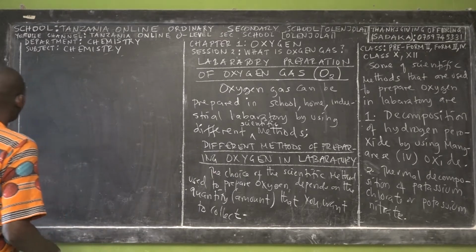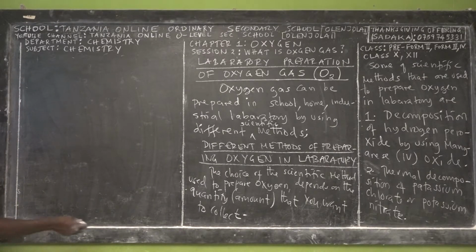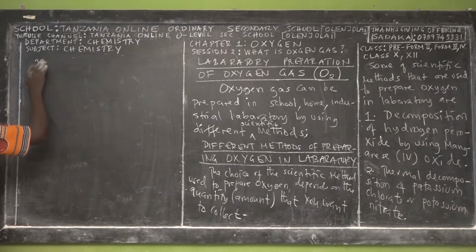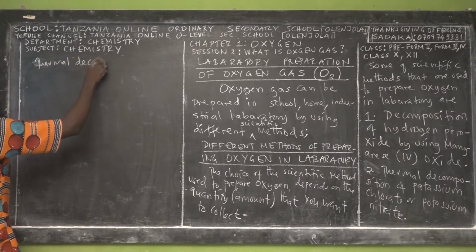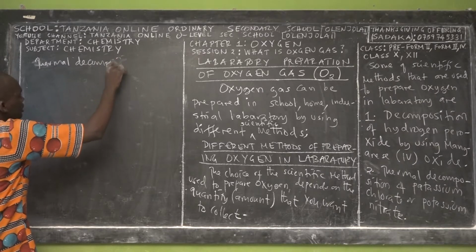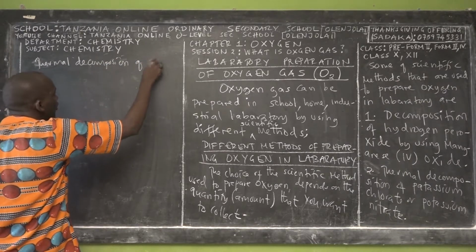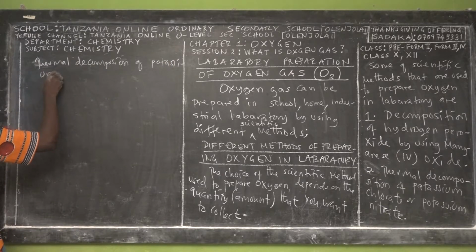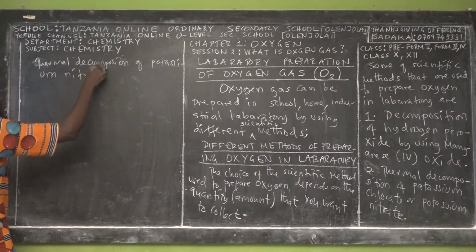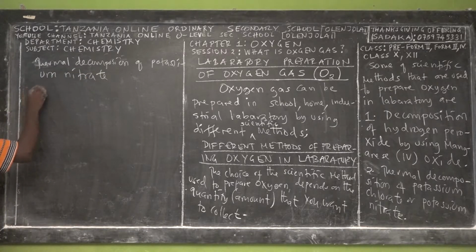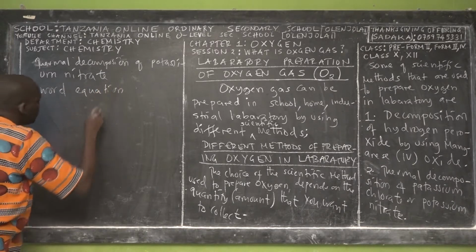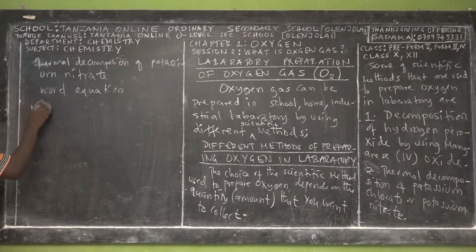So the chemical equation for the thermal decomposition of potassium nitrate: the word equation will be potassium nitrate.